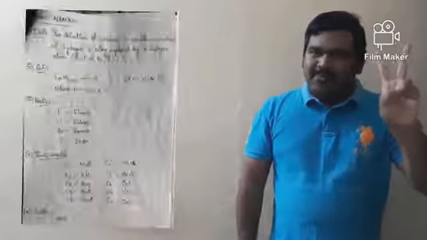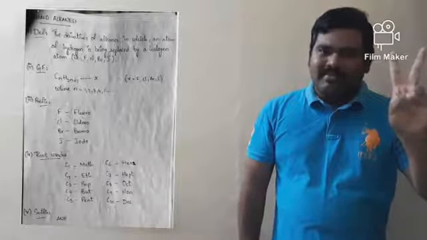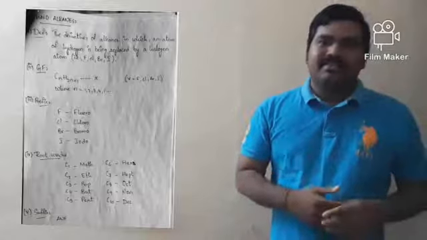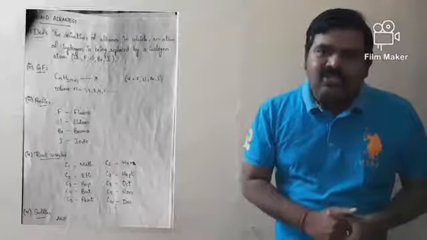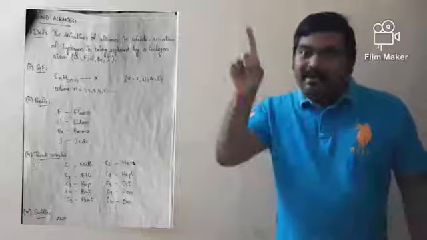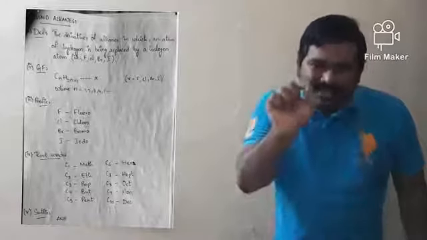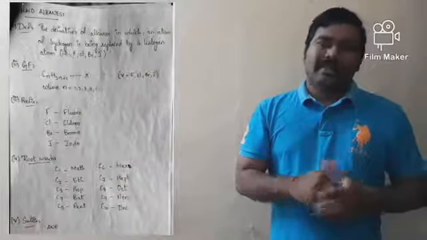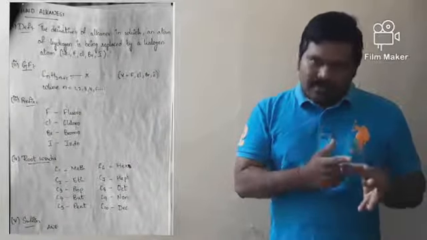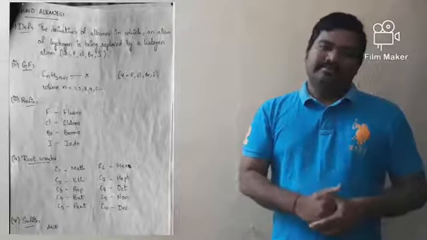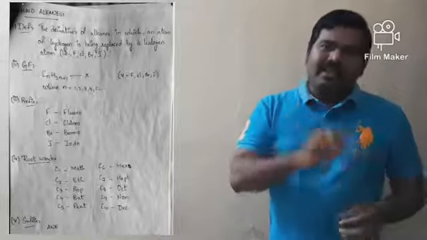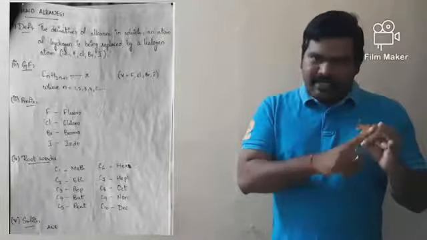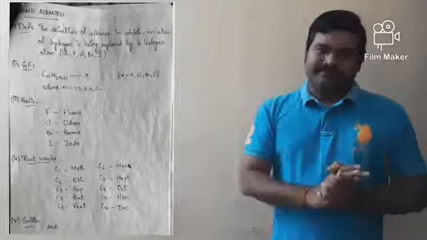Now the second point: the general formula of haloalkanes is CnH2n+1 X. What does X stand for? A halogen atom. X may be fluorine, chlorine, bromine or iodine. And n can take the values starting from 1, 2, 3, 4 and so on.